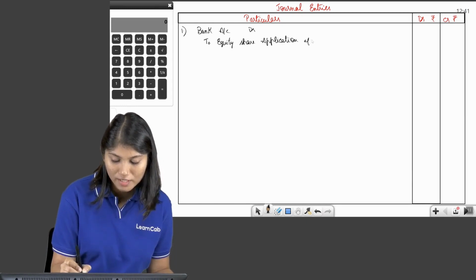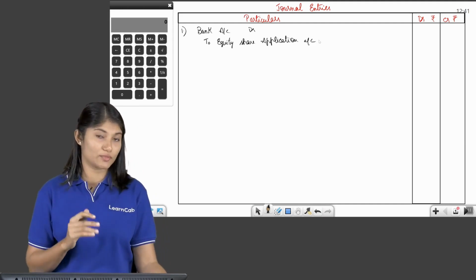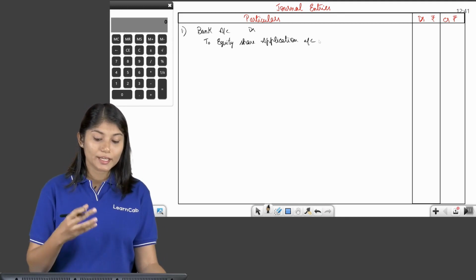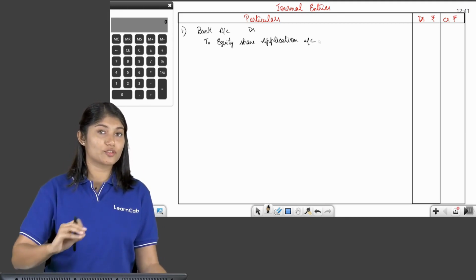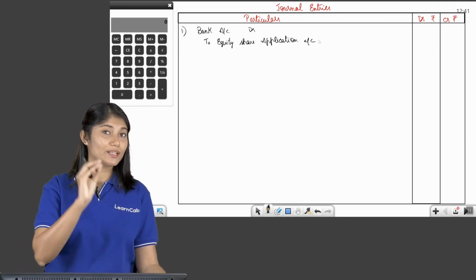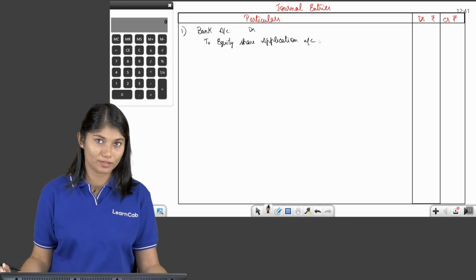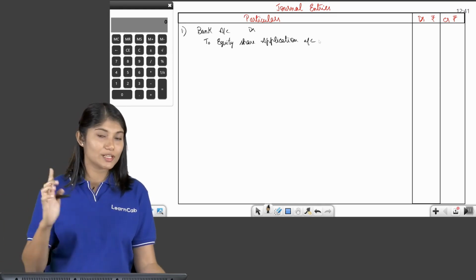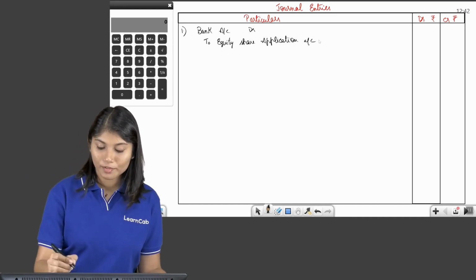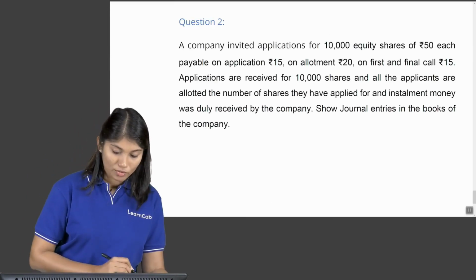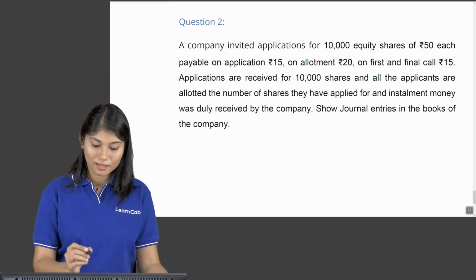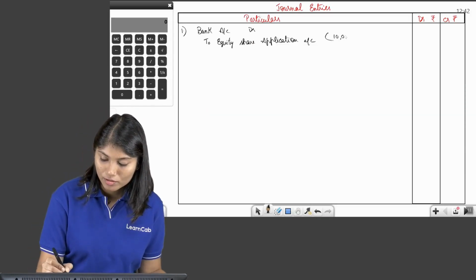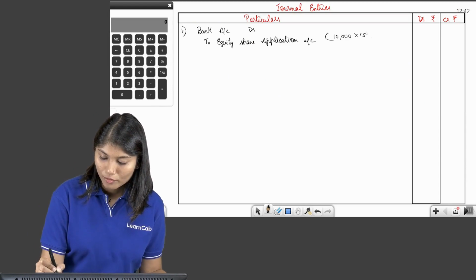Remember students, this first entry is always like this when it comes to issue. Bank account is debited because money is coming in. Equity share application account, because you're going to keep your application money in this particular application account until you transfer them to share capital. So the first entry is always going to be this way. Now, what is the amount? You had 10,000 shares, payable on application was 15 rupees. So 10,000 into 15.